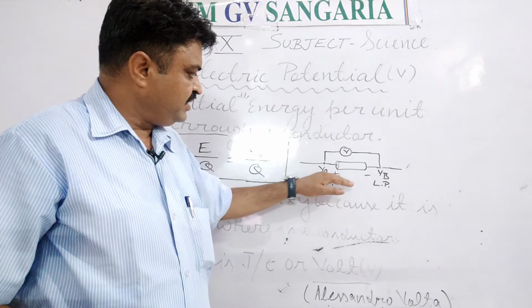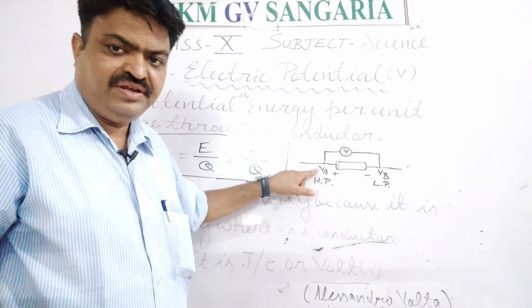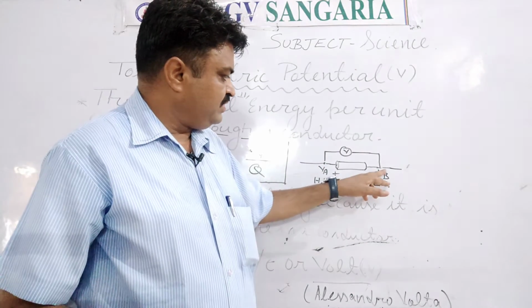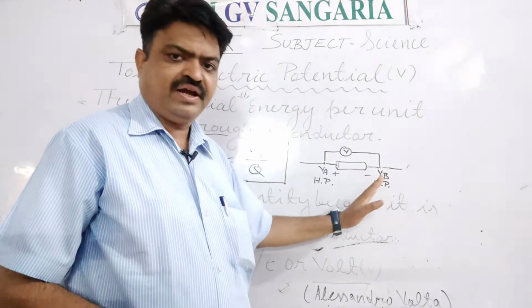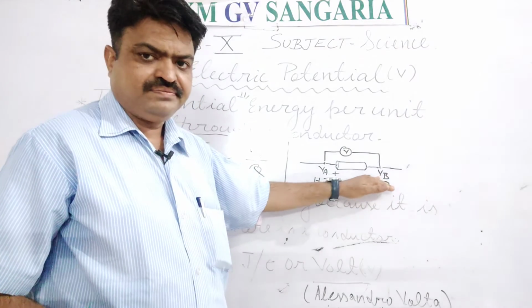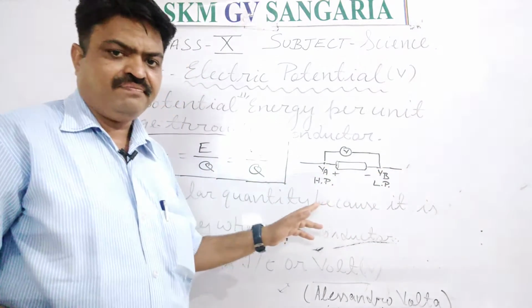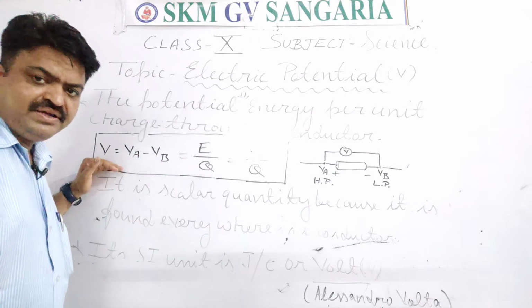At the side of the positive terminal I have written VA, meaning it is point A. Here I have written VB at the side of the negative terminal. So the difference between VA and VB